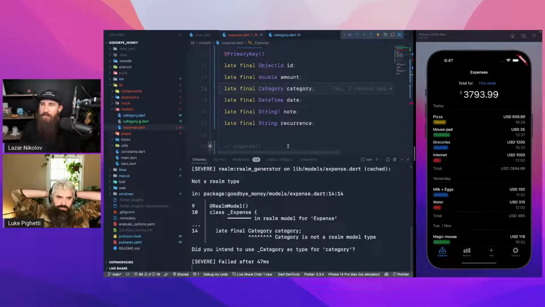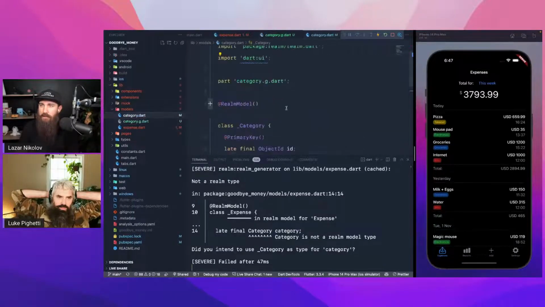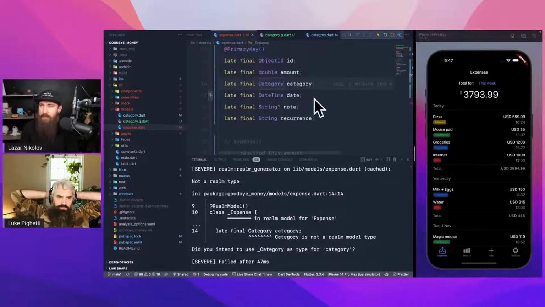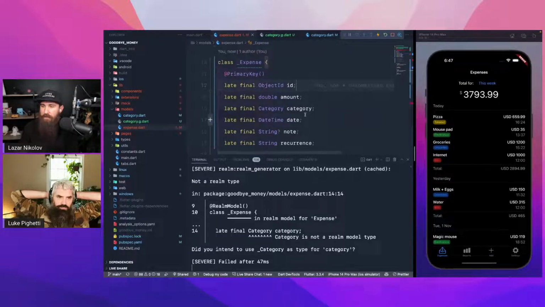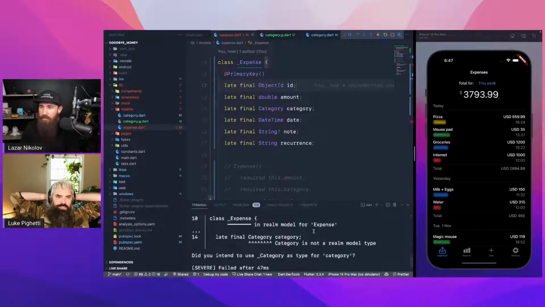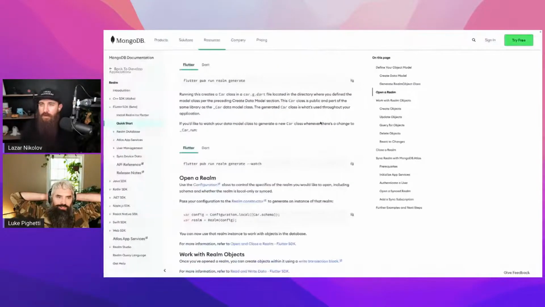Category as type of category. Now category is already generated right here. Oh, it is there. But we try to, and then we have it here as well. Hang on, does it come in as a different name? Is it not coming in as category, but instead something else? Is it like realm category or something? I'm just making it up. What happens if you go to the generated file?